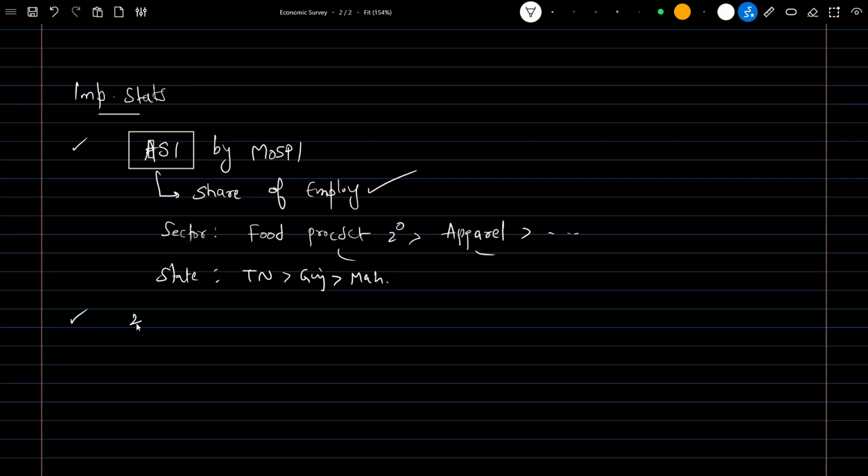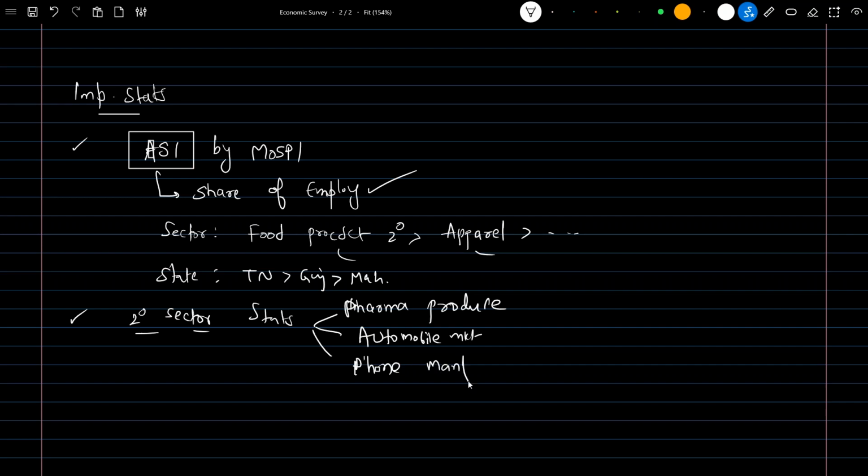Next are industry sector stats. There are three important ones: pharma production, the automobile market, and mobile phone manufacturing. India ranks third in the first two, and second in mobile phone manufacturing. Just remember these three numbers. That is sufficient.